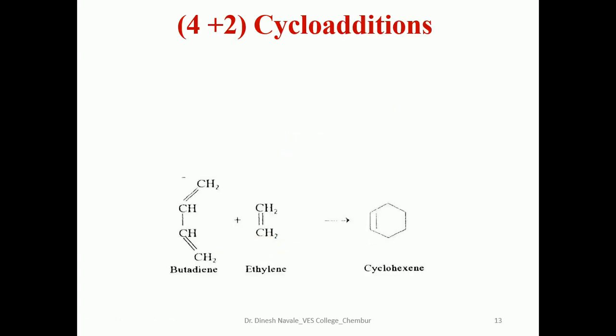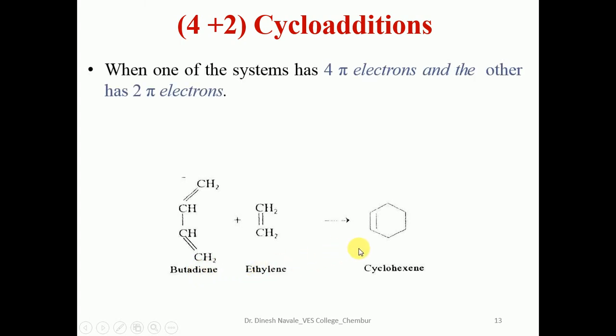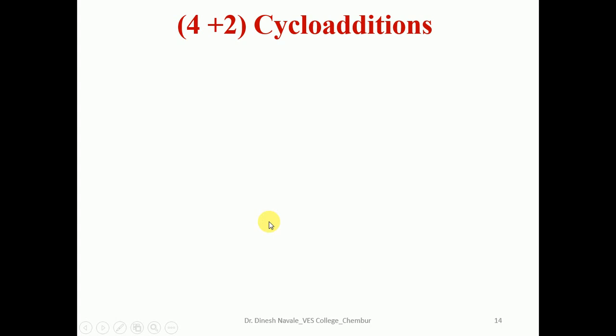4+2 cycloaddition reactions. Butadiene and ethylene, which is the 4+2 cycloaddition reaction, where one of the systems has 4 pi electrons and the other system has 2 pi electrons.